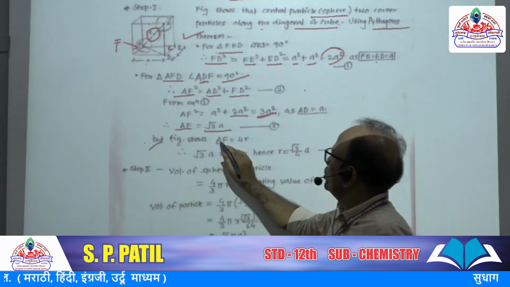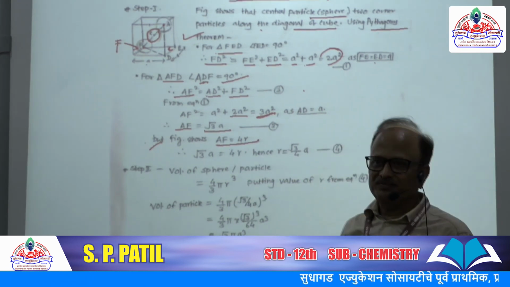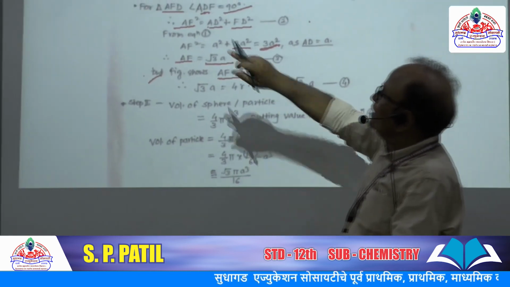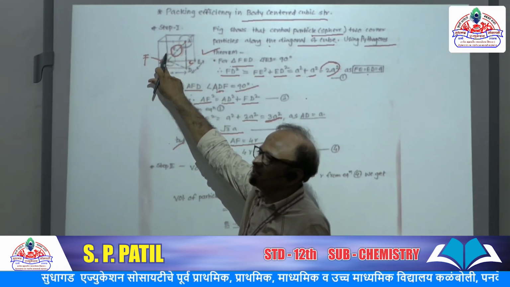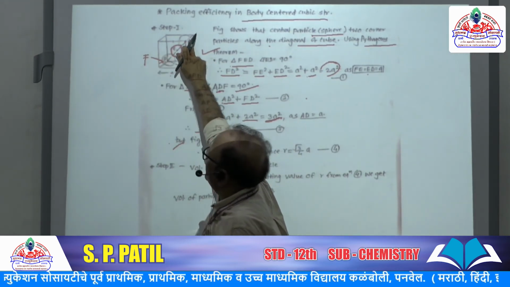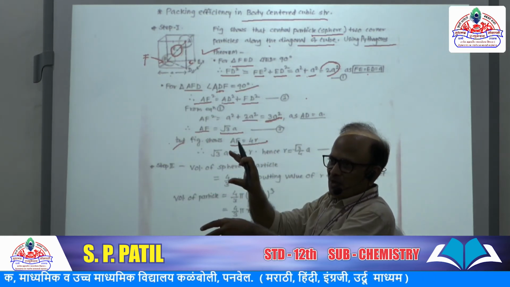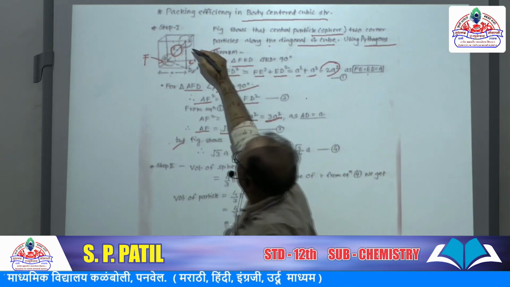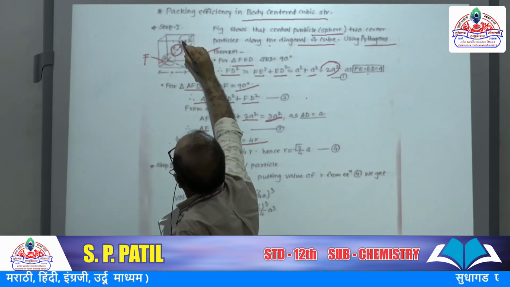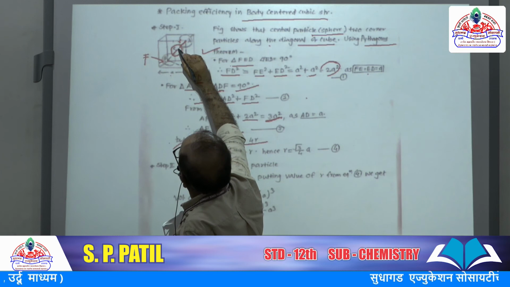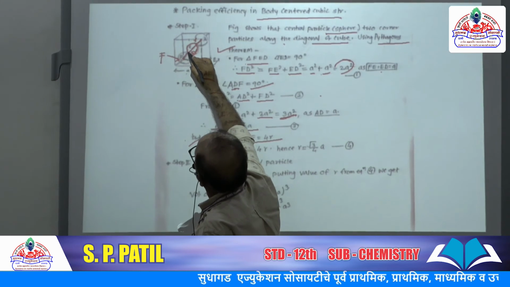But the figure shows AF is equal to 4R. How does it come? There are 3 spheres touching each other: first sphere, second sphere and third sphere. For the corner sphere, 1/8 part is in this cube, meaning one radius. This is R, this is 2R, and this is again R.